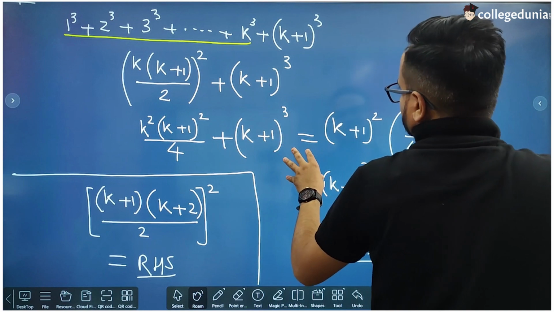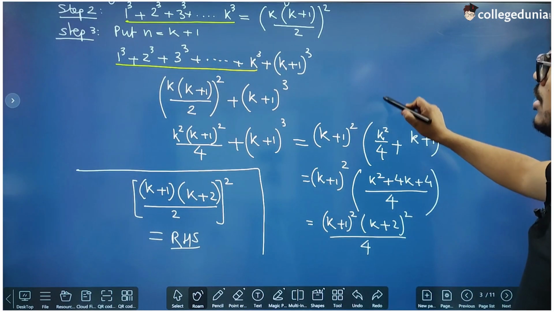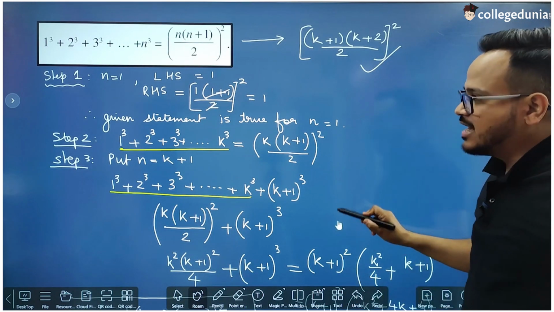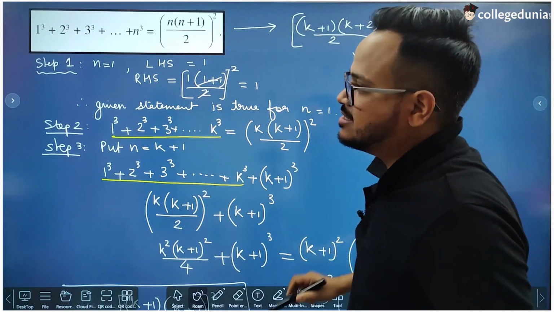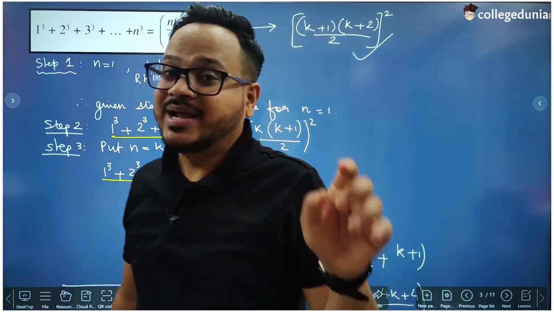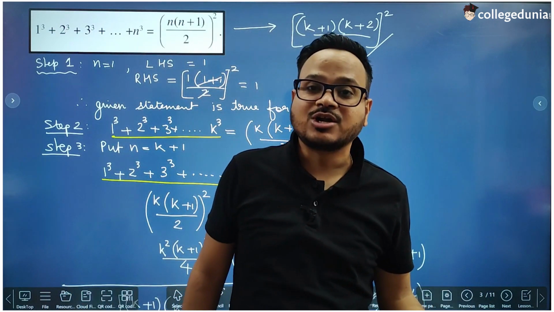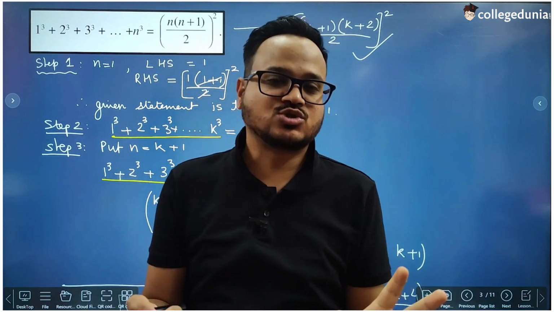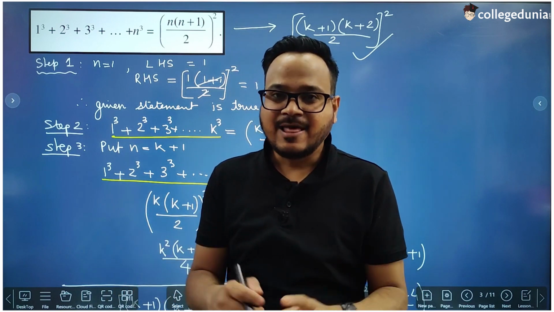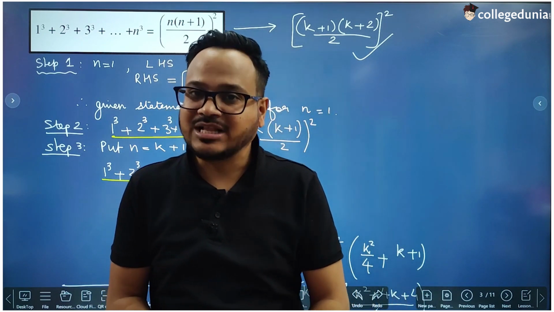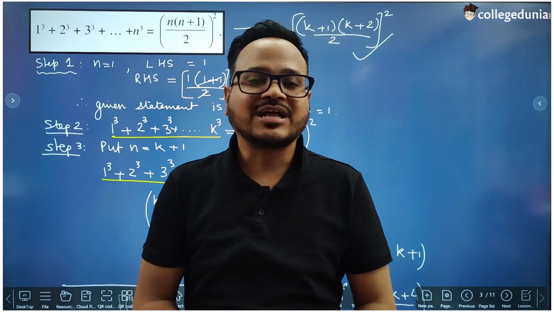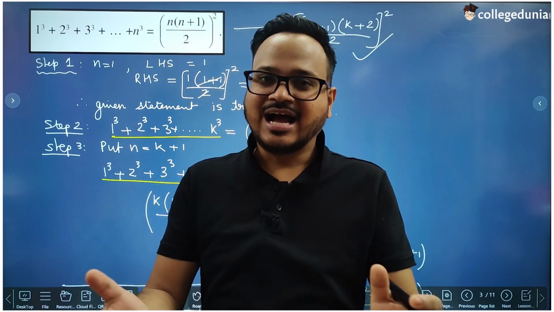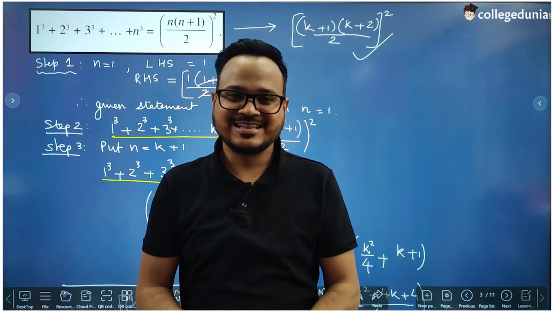Which is equal to the RHS. So we have proved that this statement, if it is true for n equal to 1 and we assume that it is true for n equal to k, it is true for n equal to k plus 1, which means it is true for all natural values of n, right? So this is how you can use the principle of mathematical induction to prove these mathematical statements. You can complete the exercise on yourself. I'll meet you in the next lecture. Till then, all the very best.